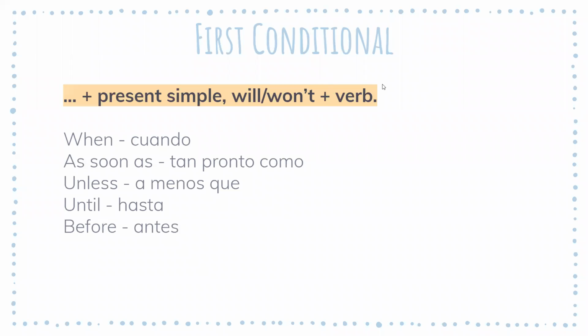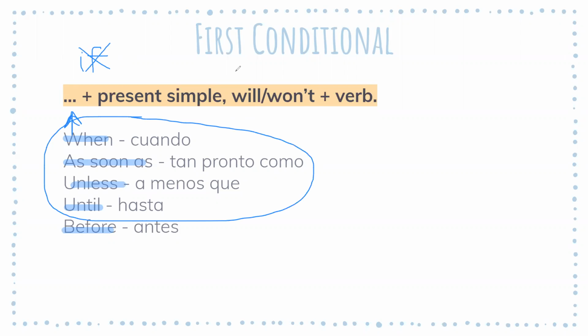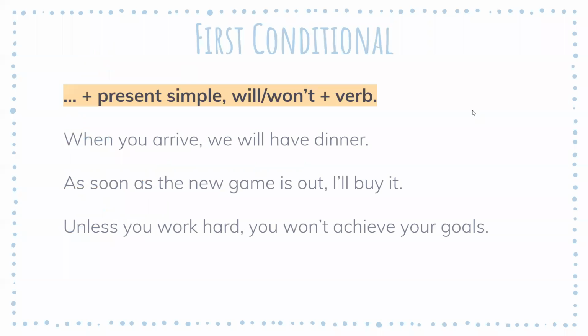And we also have some other structures that we can use with the first conditional structure. Let's see, we have the phrases when, as soon as, unless, until, and before. So all of these can be used here, and they replace the word if. So we don't write if anymore in these sentences, not because it is incorrect, but because these phrases take its place. So it's not necessary when we already have one of these. Let's take a look at some examples.